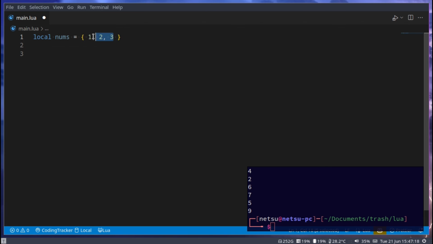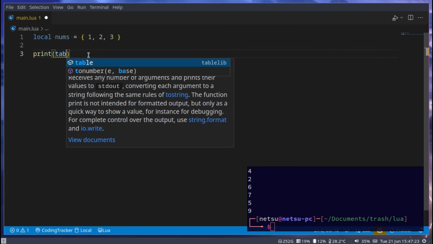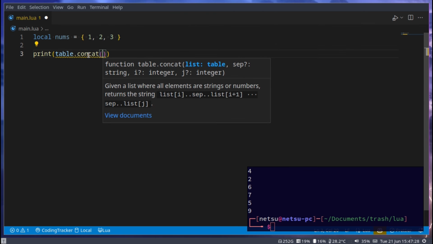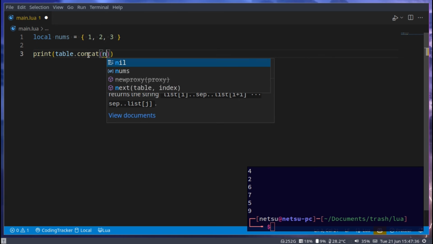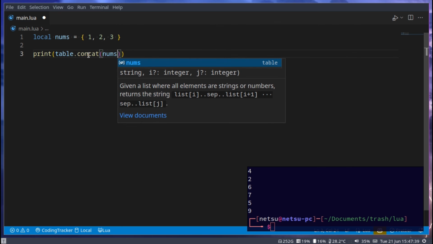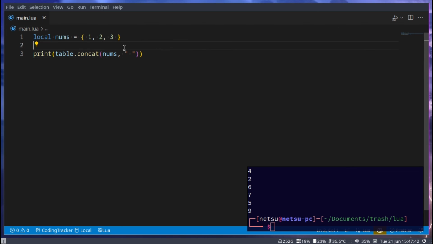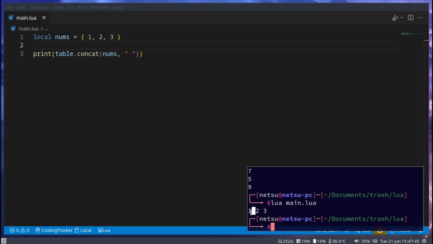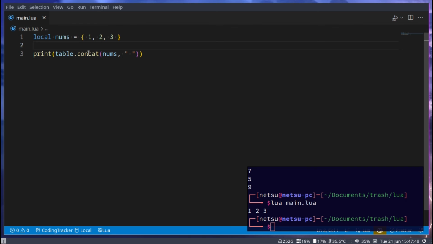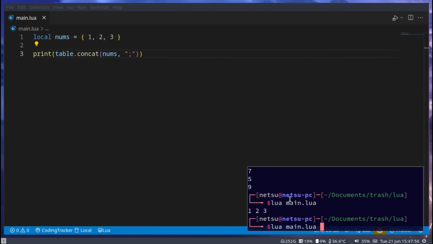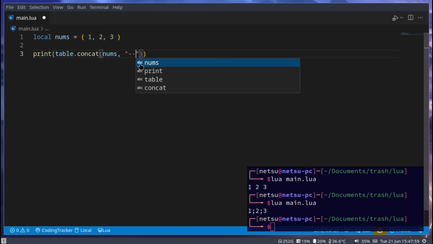Now let's say we want to convert this into a piece of text. Well, we can go print table.concat, and this will basically join a table of all of its elements depending on the separator you give it. For example, if we pass in nums2 or nums and we pass in a space, then it will print it out with just spaces between each item. This here is now a string. Take note, this is a piece of text. And you can replace this with anything, so it can be a semicolon, another number, so dash dash dash will work, and so on.